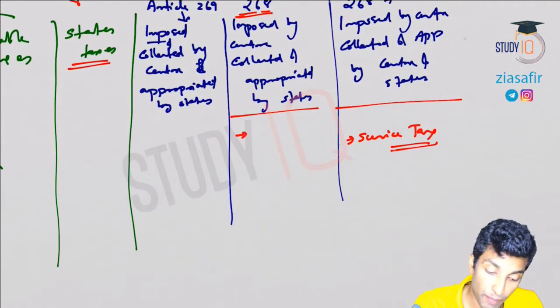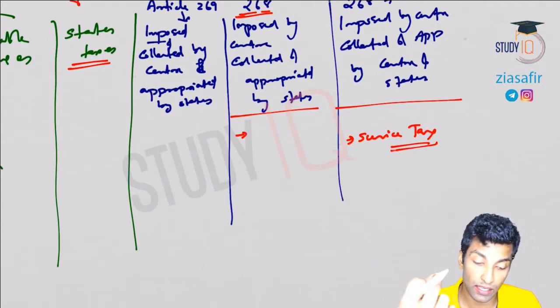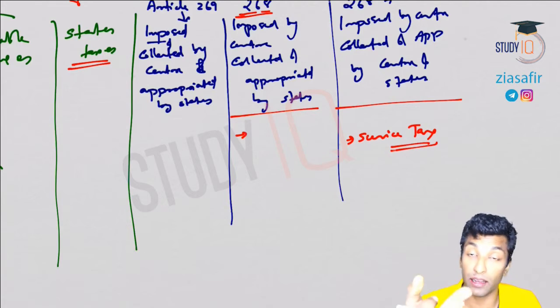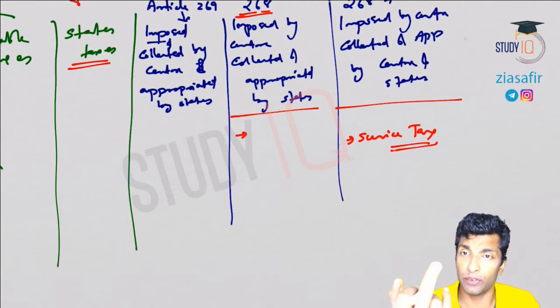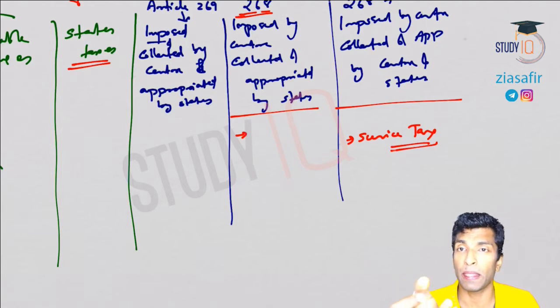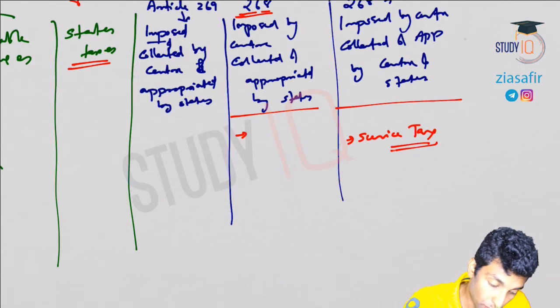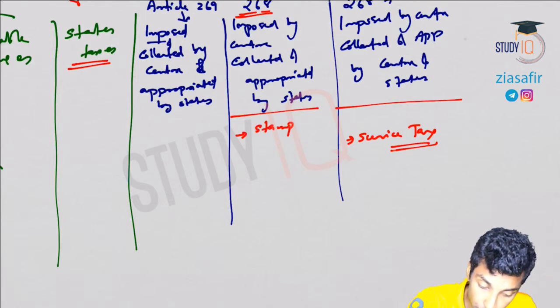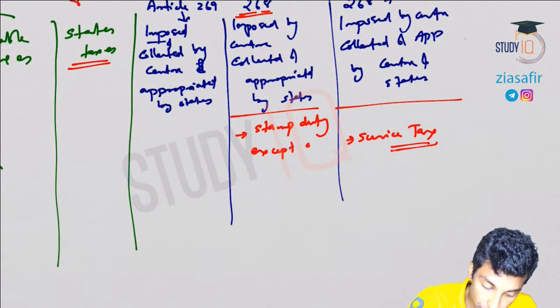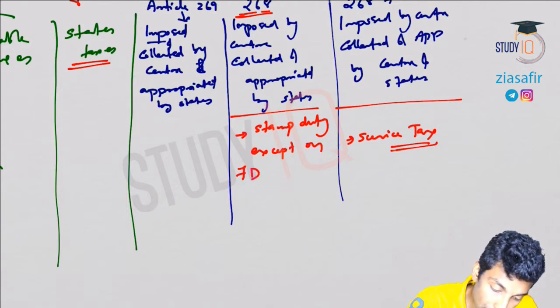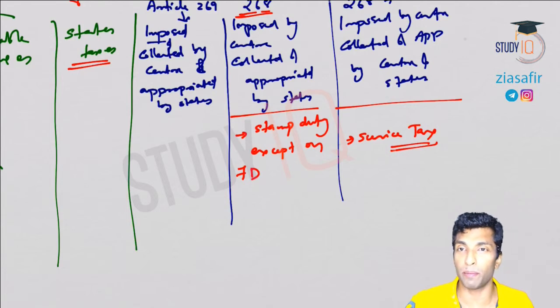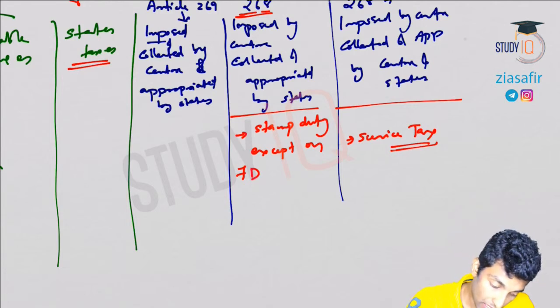So here, where I'm talking about the taxes which are imposed by the center and collected and appropriated by states, the first one is stamp duty except agricultural land and the financial documents. So stamp duty, except on financial documents and agricultural land. I'm not writing it completely, you write it completely, okay. So that is the first one.